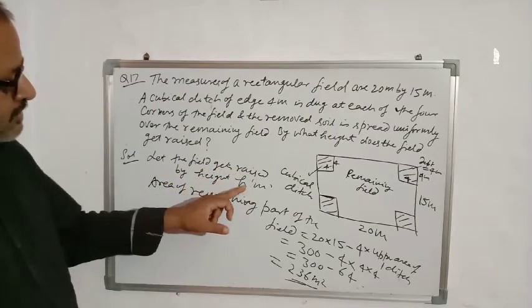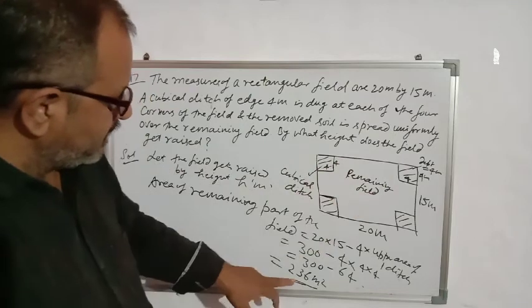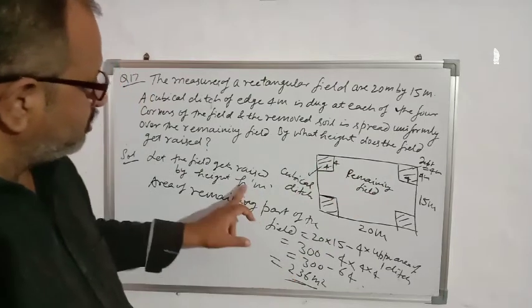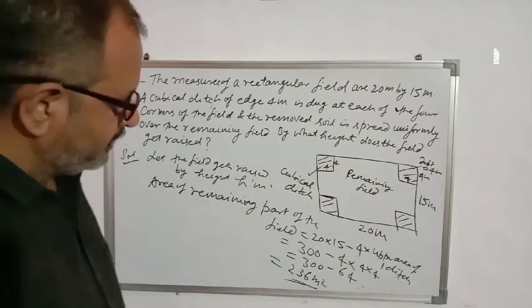We have supposed the field gets raised by height h meter. So what will be the volume of the soil on the remaining part? Area of the remaining field into height.